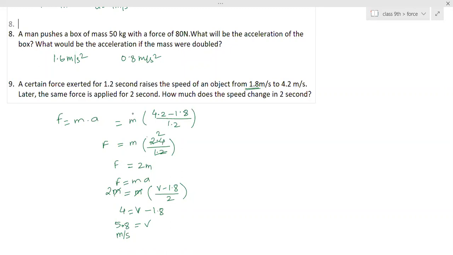Examples for this: if anyone hits you, you immediately go and hit them. Somebody pushes you hard, you fall down, then you make them fall on the ground. That is a reaction force. When we punch a wall, our hand hurts. So any action always has an equal and opposite reactive force acting.